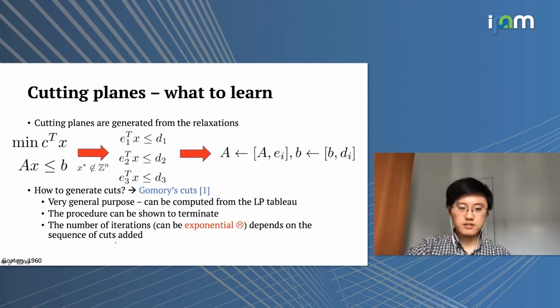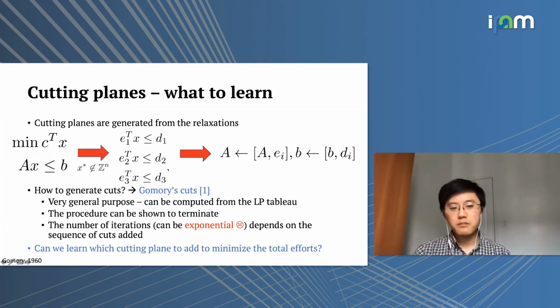However, a downside is that the number of iterations, or the number of cutting planes that we need to add to the system, might be exponential in the size of the original problem. So this really depends on the sequence of cuts that we add to the system. If you're lucky, the entire algorithm may terminate very quickly within, say, 5 or 10 cuts. But if you're unlucky, the algorithm can get stuck for a very long time, adding a bunch of redundant cuts before arriving at the final solution. So it might be very costly to run such an algorithm. So the main motivation for this work is to ask the question, can we learn which cutting plane to add in order to minimize the total effort of solving the original problem?